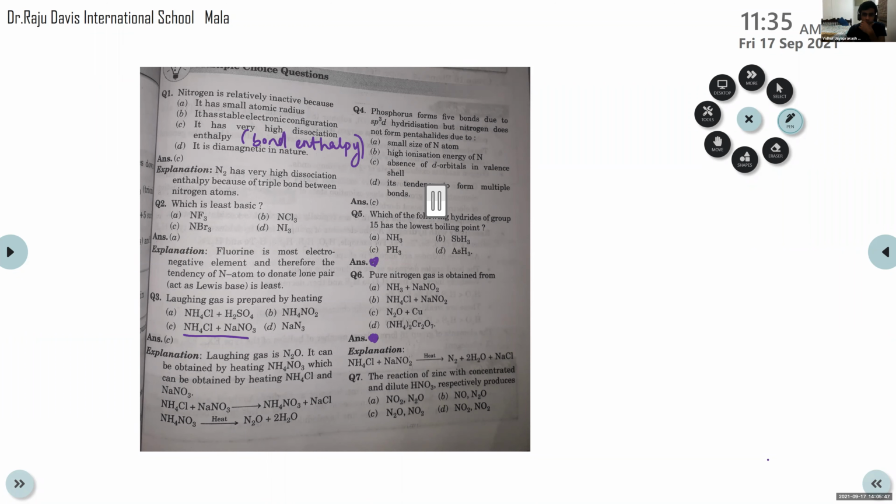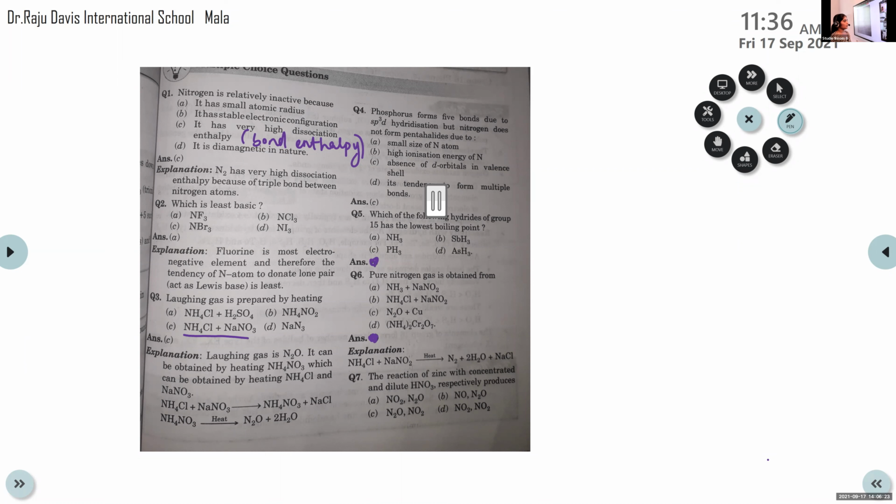Phosphorus forms five bonds due to sp3d hybridization, but nitrogen does not form pentahalides due to: option A, small size of N atom, option B, high ionization energy of N, C, absence of d orbitals in valence shell, D, its tendency to form multiple bonds. So here phosphorus forms five bonds due to sp3d hybridization. What is the maximum covalency of nitrogen?